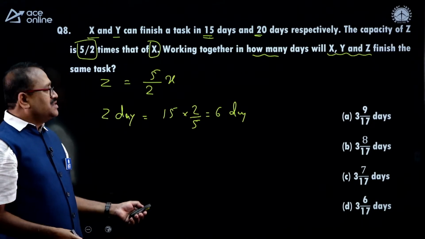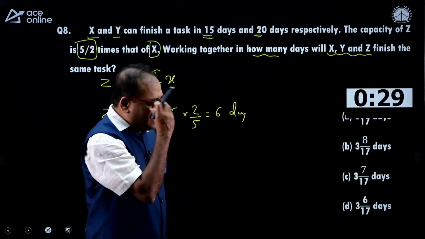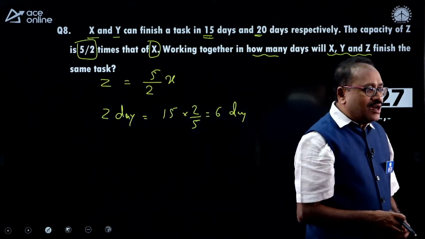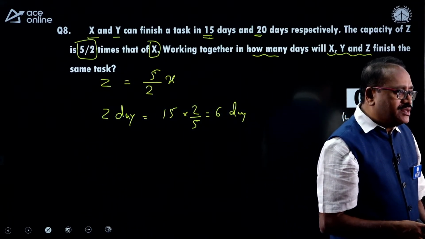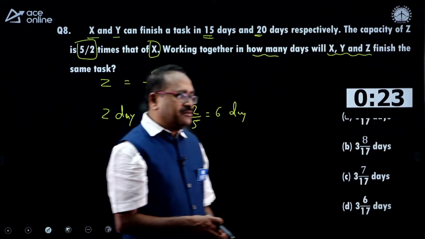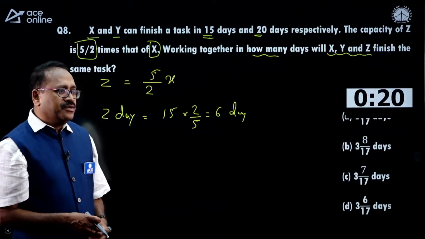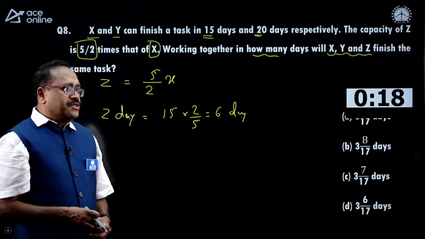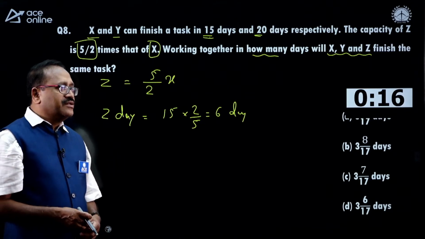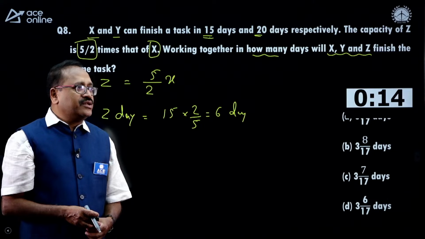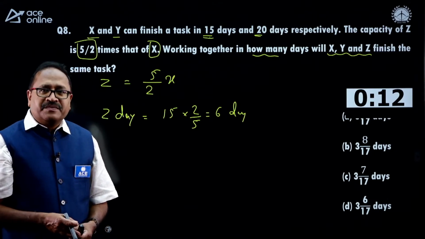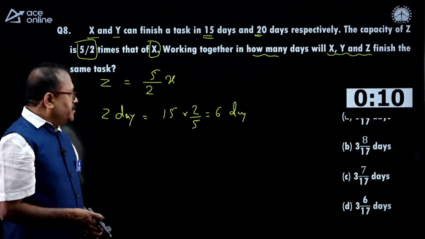So I can conclude this. Come on, answer the question, your time is 30 seconds. I notice that Pawan has answered the question: 3 9 by 17. Oh, good, good. No one can match Pawan on this platform. Good.